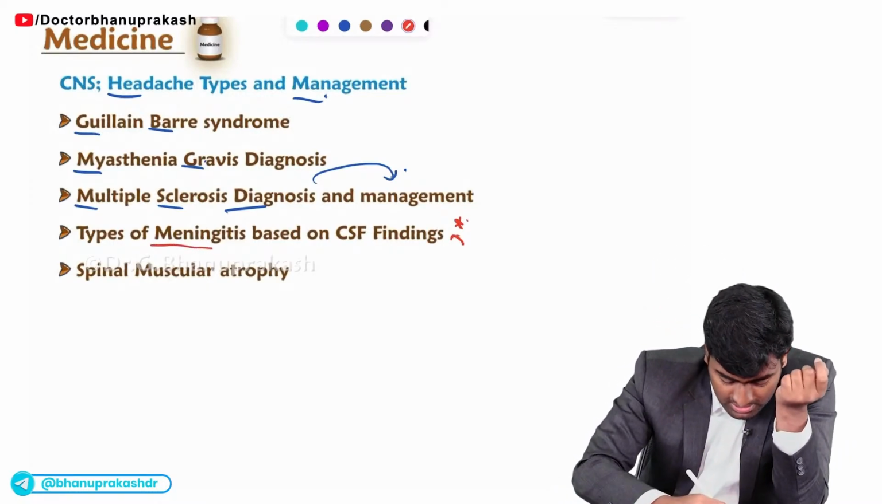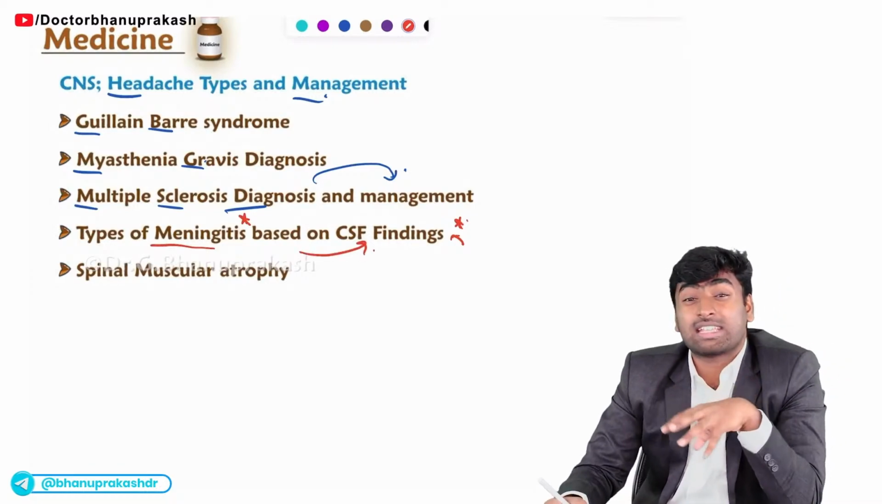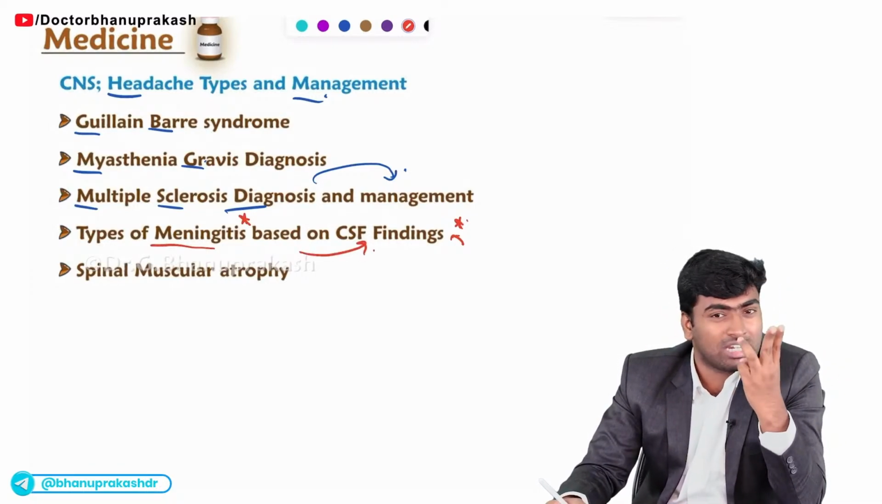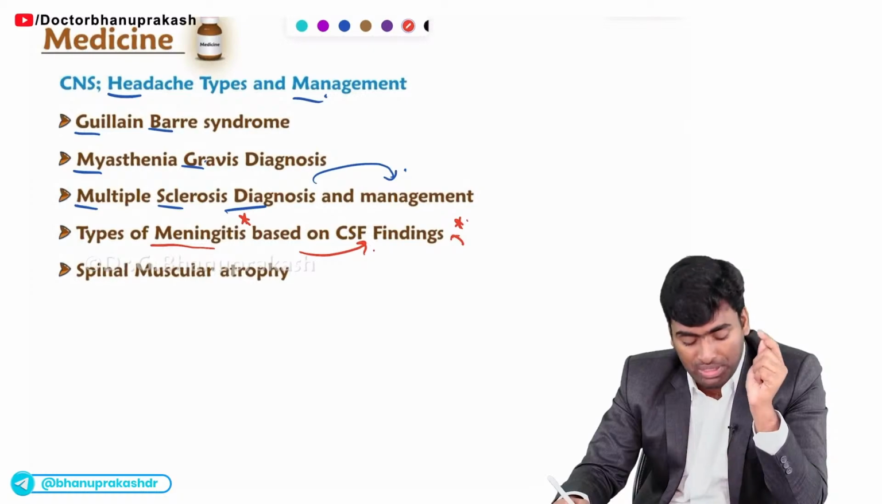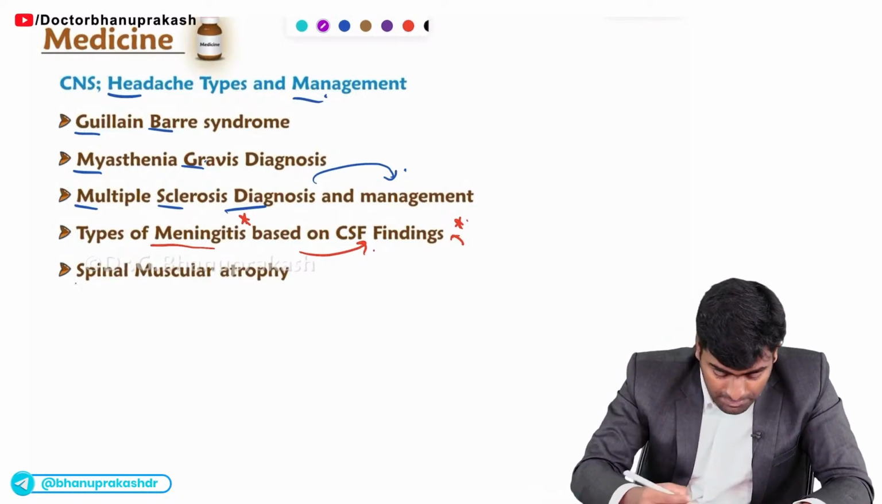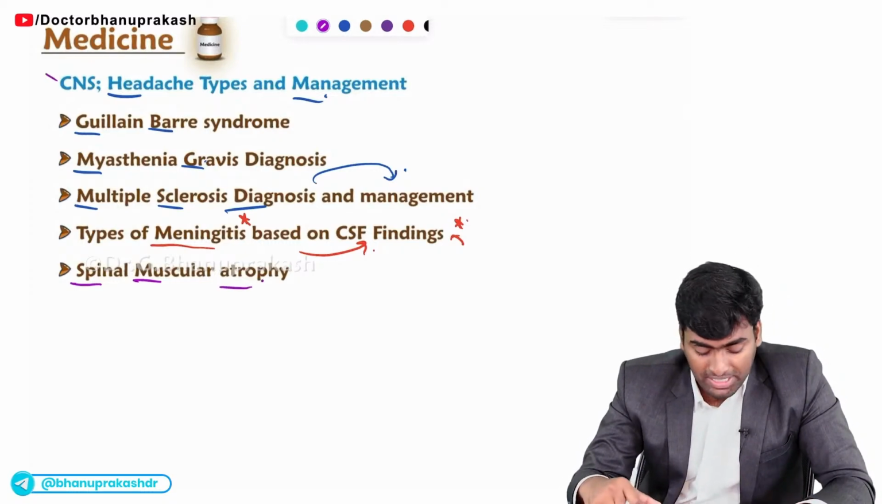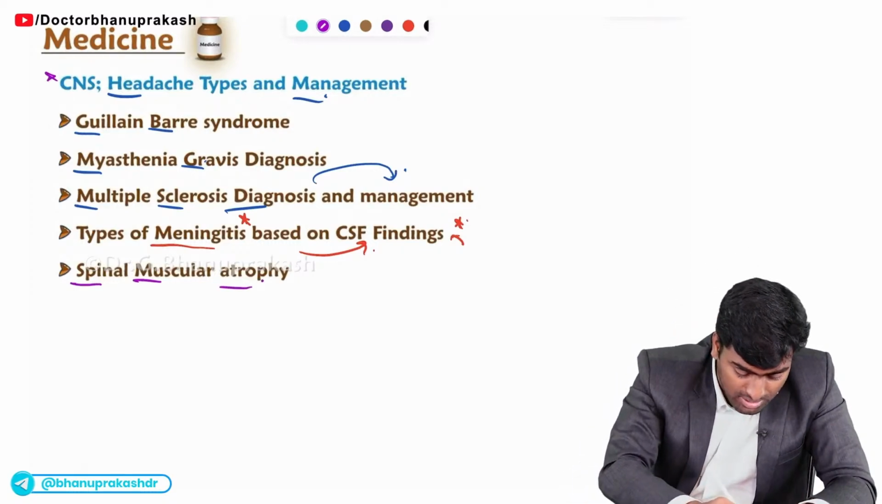And this is the most important part from both the medicine and microbiology perspective. They will ask you about the types of meningitis based on their CSF findings, and this can also come in the pediatric part. So three subjects are included: pediatrics, microbiology and medicine. So it is a must-know topic. And you should also know about spinal muscular atrophy from the CNS. Fine.